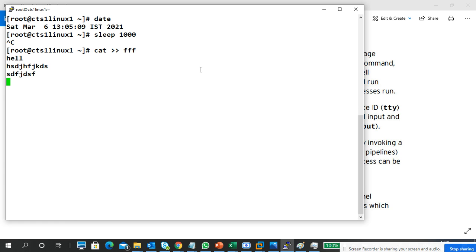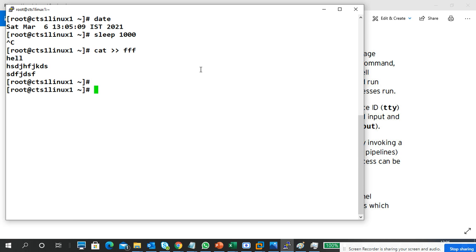Once I complete it, either by saving and closing or canceling the process, only then can I return to my normal terminal. I save and close. Now I'm at the normal prompt. So if a process is running on your terminal, that is called a foreground process. If you run a process and it completes and generates output on your screen, that is also a foreground process.